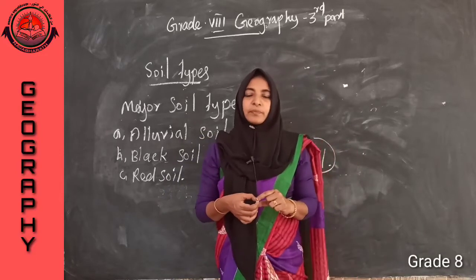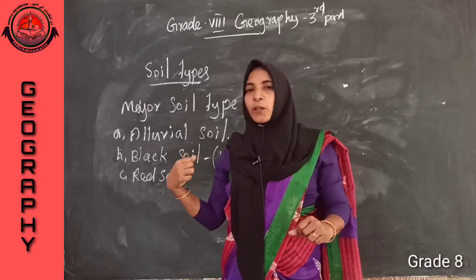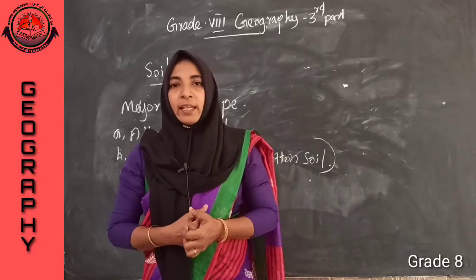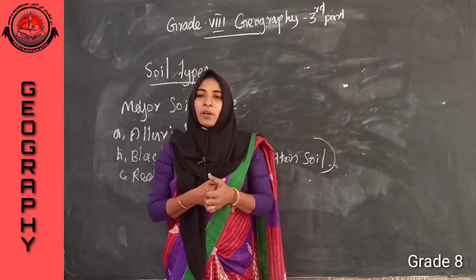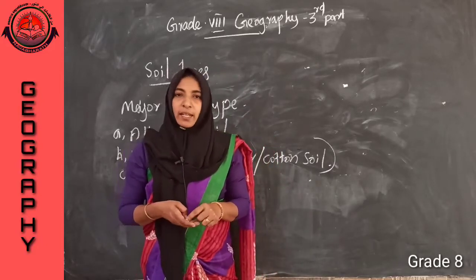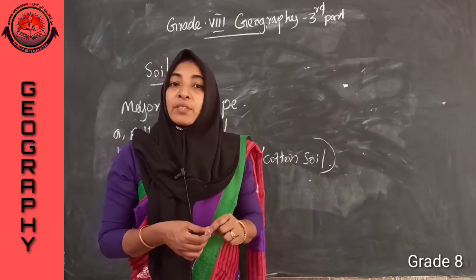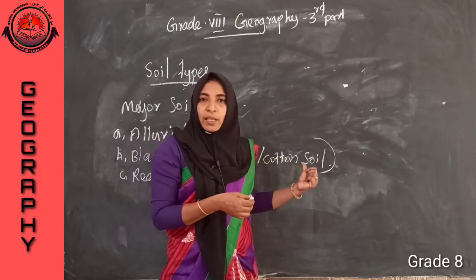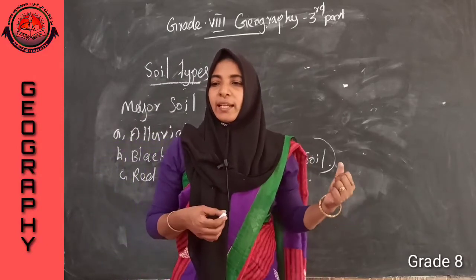Listen, which are the peculiarities of red soil? Formed from crystalline igneous rocks, which contain more iron oxide. Oxides of iron are contained there, which gives red color to that soil. Then which are the other peculiarities?